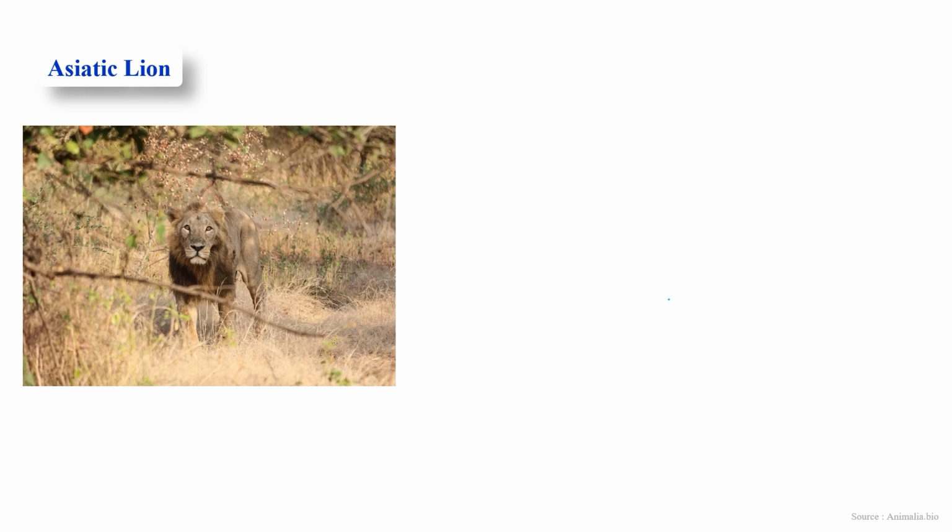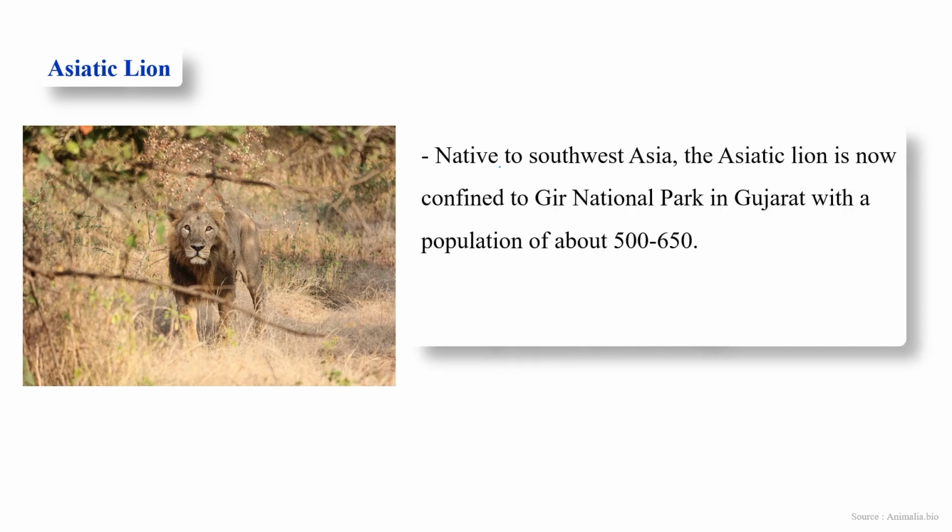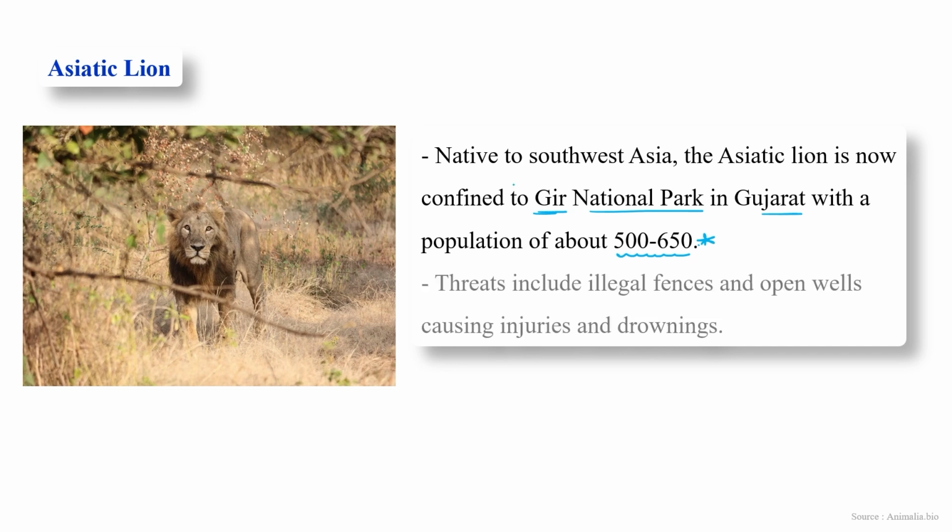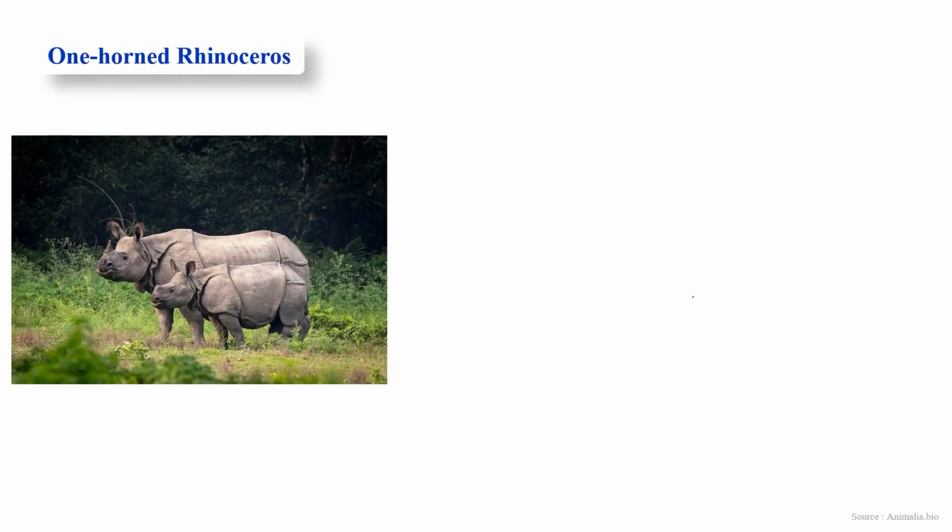Second, the Asiatic lion. This is present in our country in the Gir forest, Gir National Park, which is in the Gujarat region, and their population is around 500 to 650 only. Only 500 to 650 individual lions are present in our country in this Gir forest. Threats include illegal fences and open wells causing injuries and drowning.